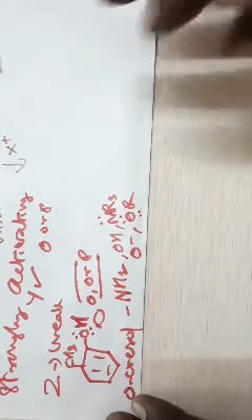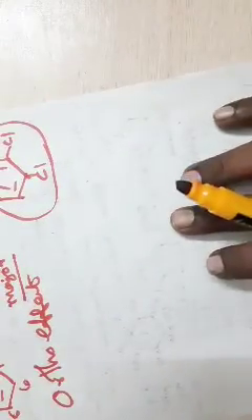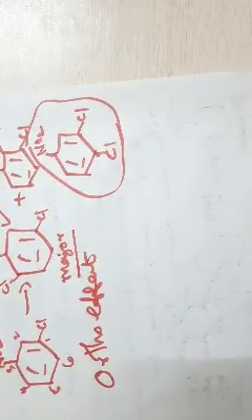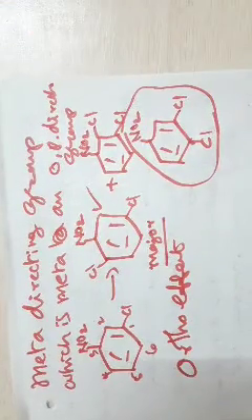So this is the order. And the second point is, if we have two substituents which are weak, then the third group will not enter between the two substituents. That will not enter a position that is between the two substituents.